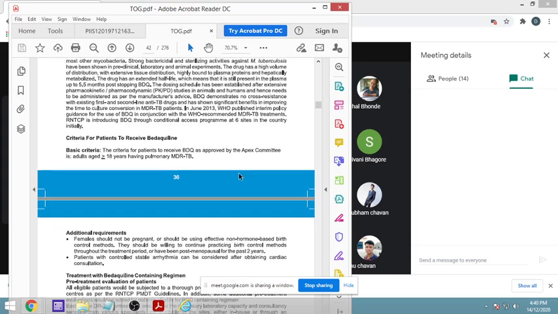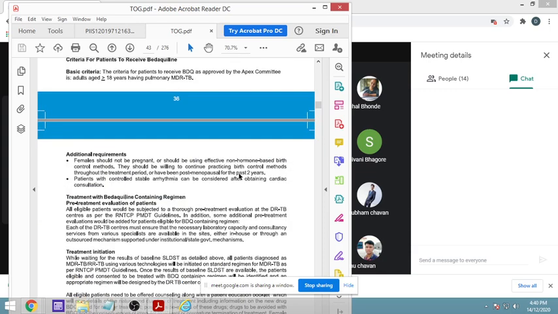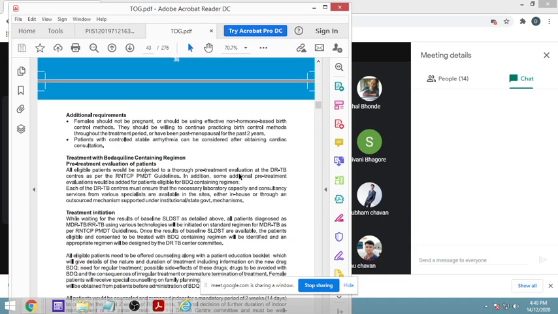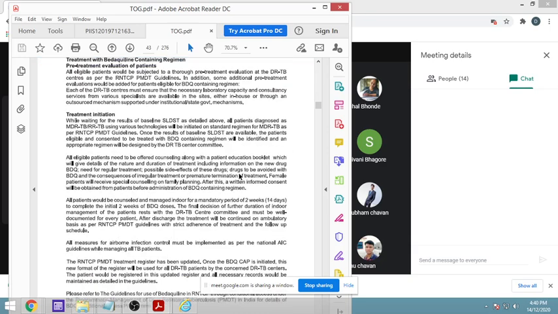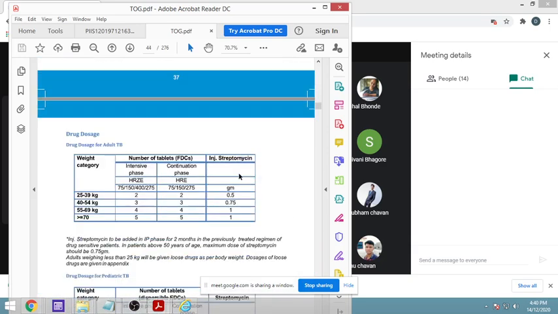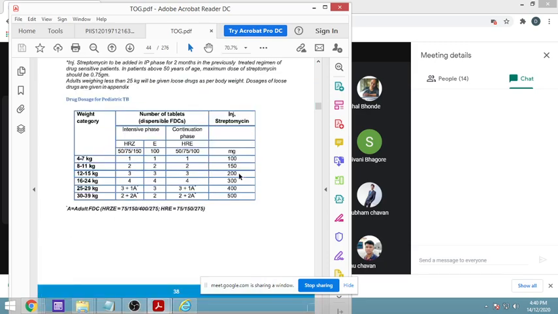To which patient can it be given? Patients who receive bedaquiline, as approved by the Apex committee, are adults, age more than 18 years, having pulmonary multi-drug resistance. Only in that case are we using bedaquiline at present. Okay, so these are various points related to bedaquiline and other drugs. So go through these.